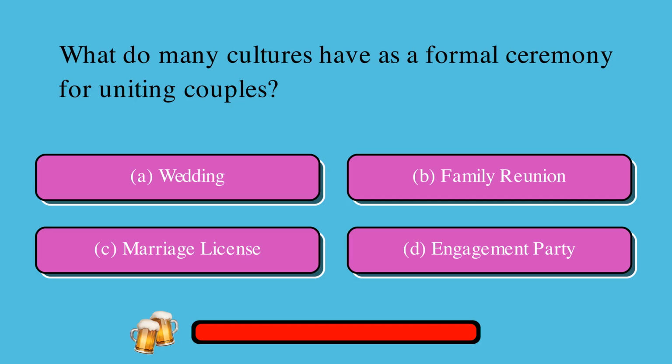What do many cultures have as a formal ceremony for uniting couples? A. Wedding, or B. Family reunion, or C. Marriage license, or D. Engagement party? The correct answer is A, wedding.